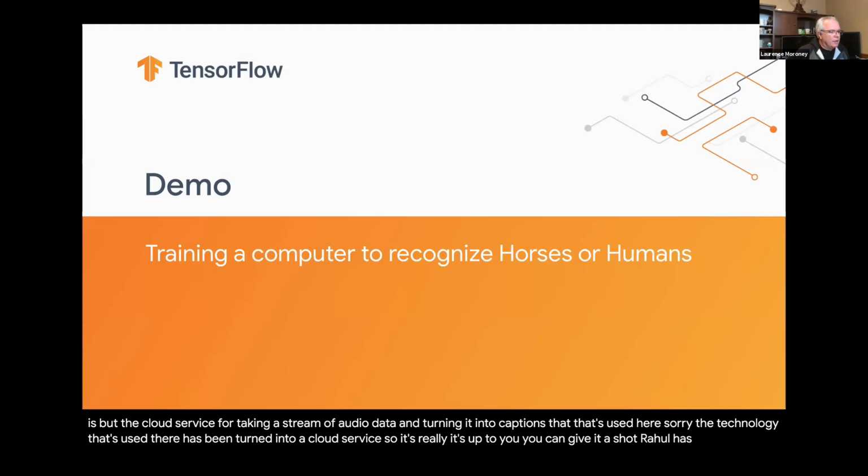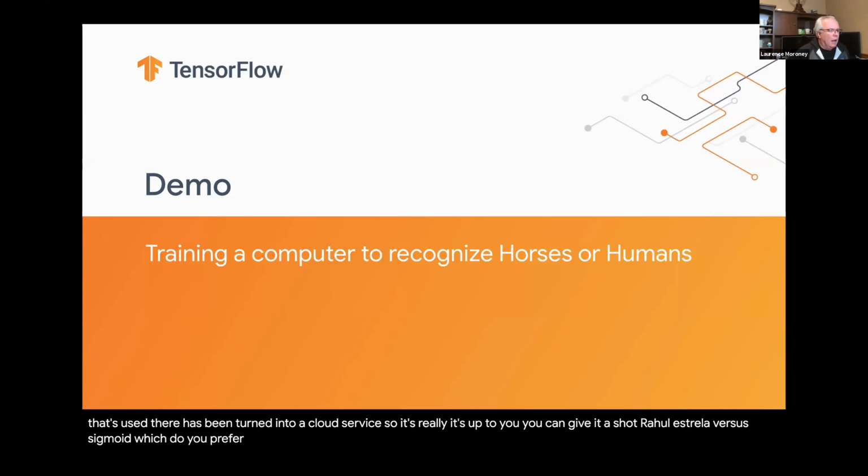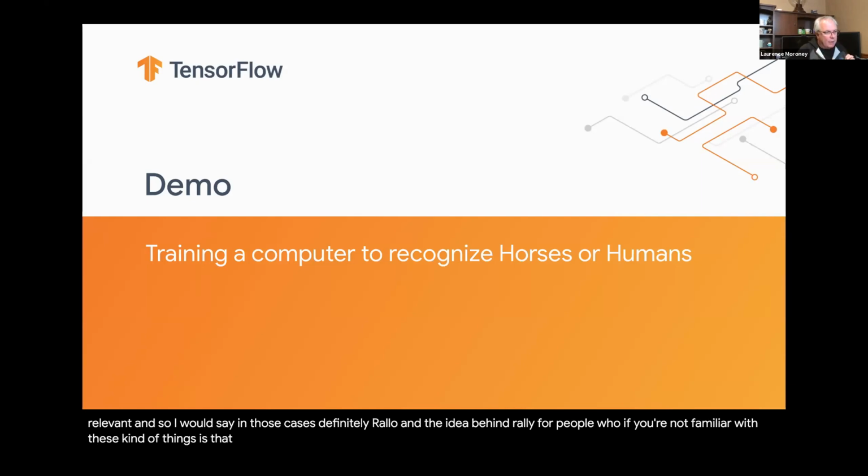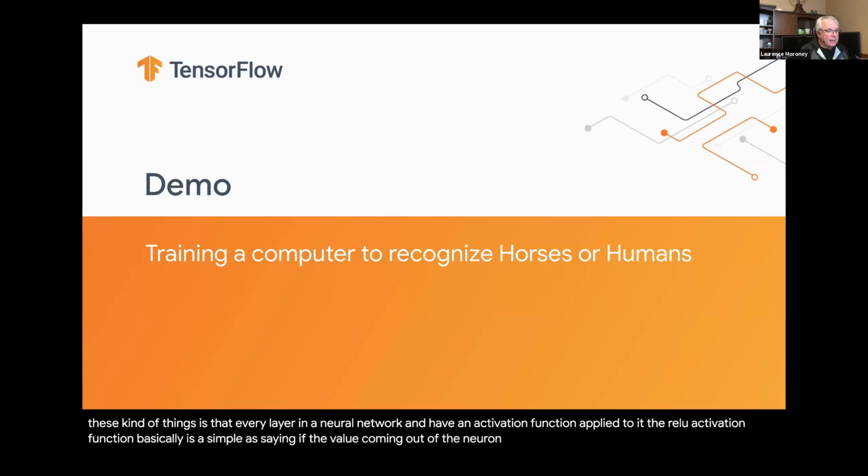Rahul asked, ReLU versus Sigmoid, which do you prefer? So it depends. In middle layers of a neural network, if I've got a lot of dense layers, definitely ReLU. The idea behind ReLU, if you're not familiar with these kinds of things, is that every layer in a neural network can have an activation function applied to it. The ReLU activation function basically is as simple as saying, if the value coming out of the neuron is less than 0, make it 0. Otherwise, keep it as it is.